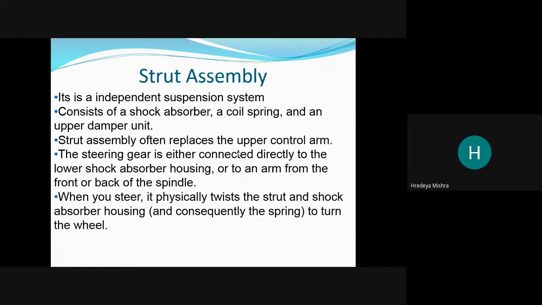When you steer, it physically twists the strut and shock absorber to turn the wheel. They help to rotate the wheel when steering is applied.